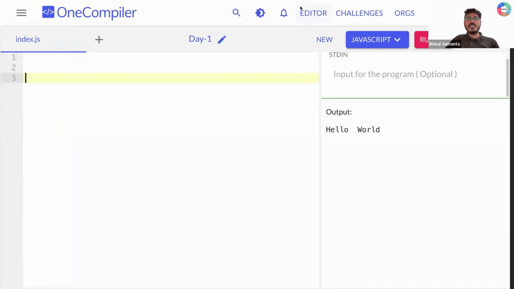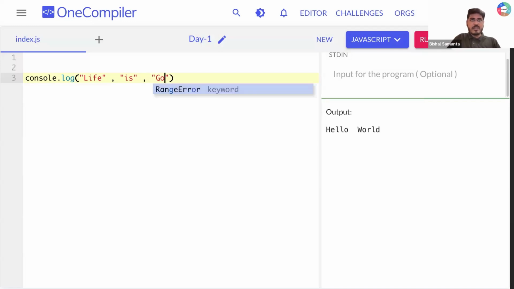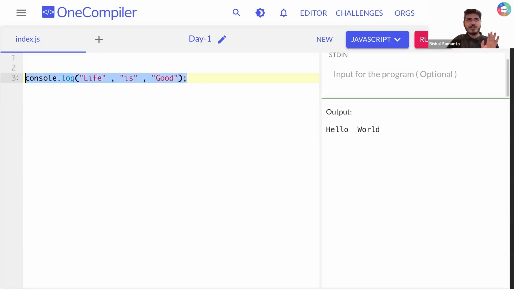Okay, so let's see a few more examples here. Cool. So let's say I'm writing here console.log. Here I'm writing life, comma, is, comma, good. Can you tell me what should be the output that I'm supposed to get here? Life is good. What I'm supposed to get? I am supposed to get all these things separated by a space because I have used a comma, right?